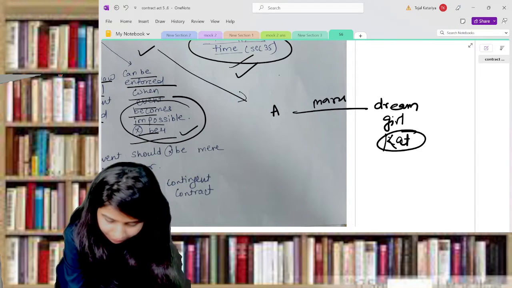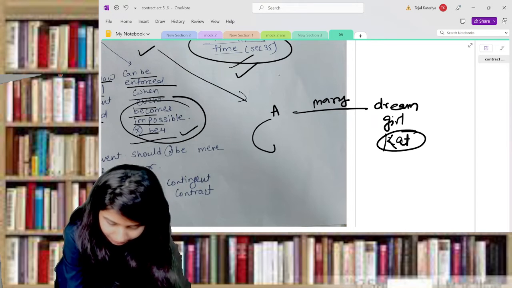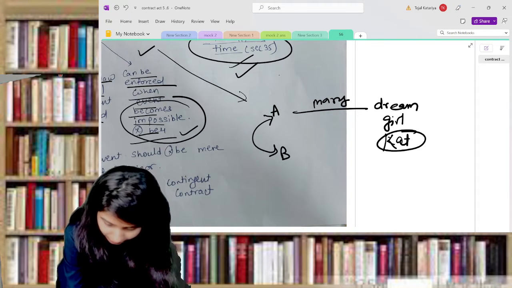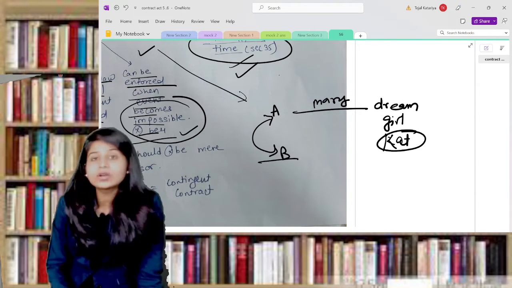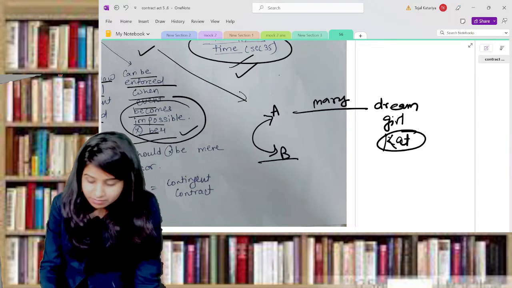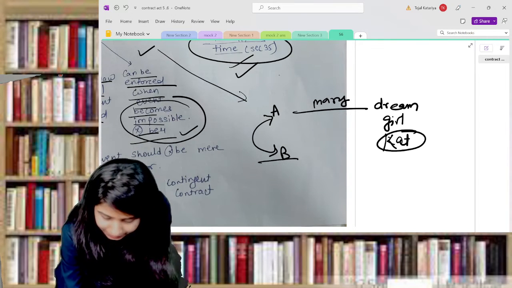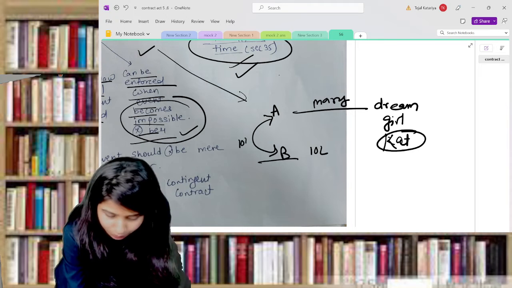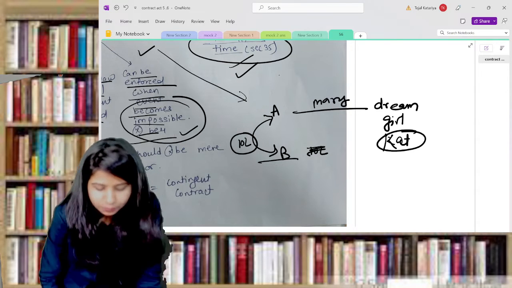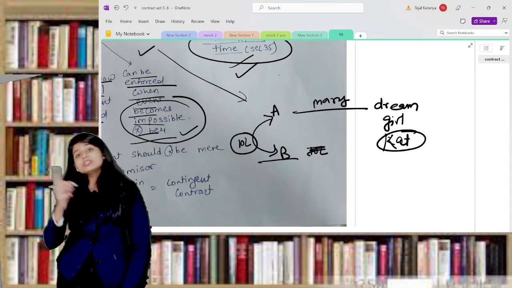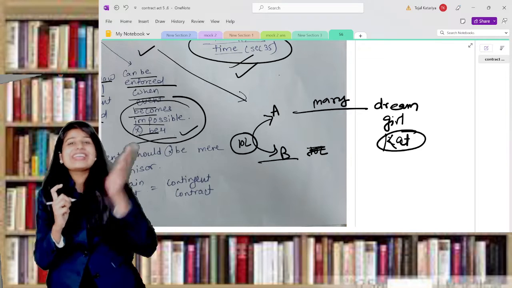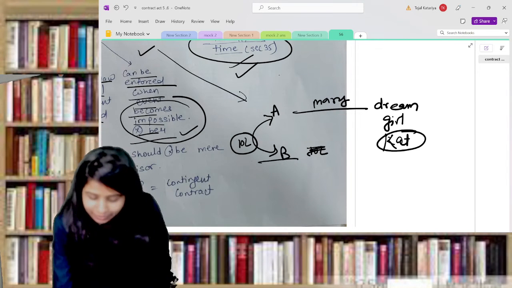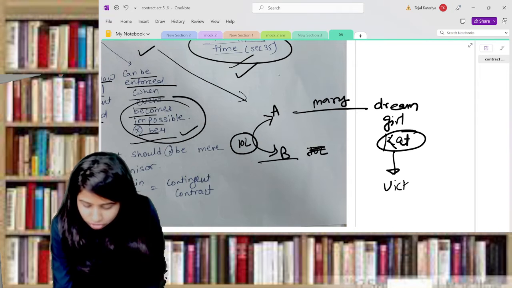Now what happens is A wants to marry Katrina Kaif, and B tells A that if he marries Katrina Kaif, his dream girl, then B will pay him 10 lakh rupees. So he is going to pay how much money? 10 lakh rupees to Mr. A on the marriage with Katrina Kaif. But Katrina Kaif married Vicky Kaushal.